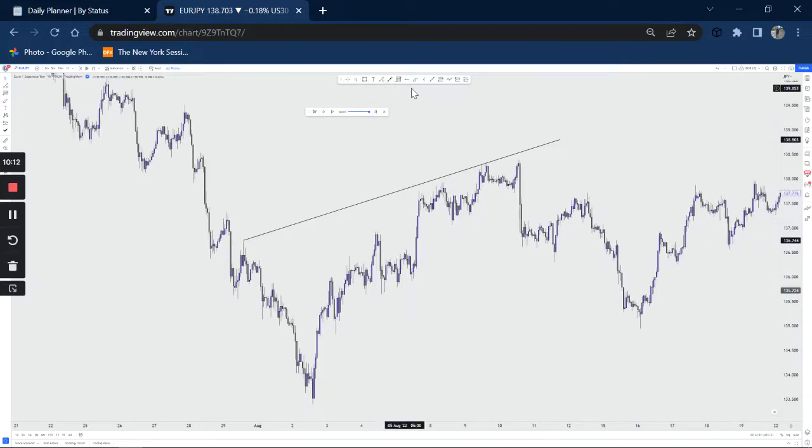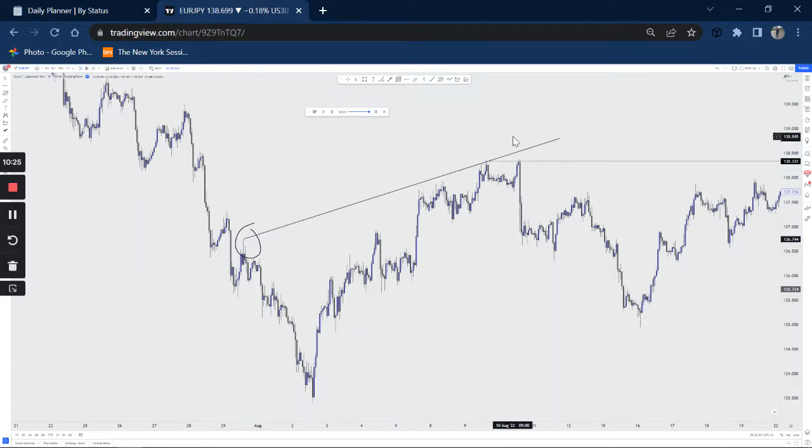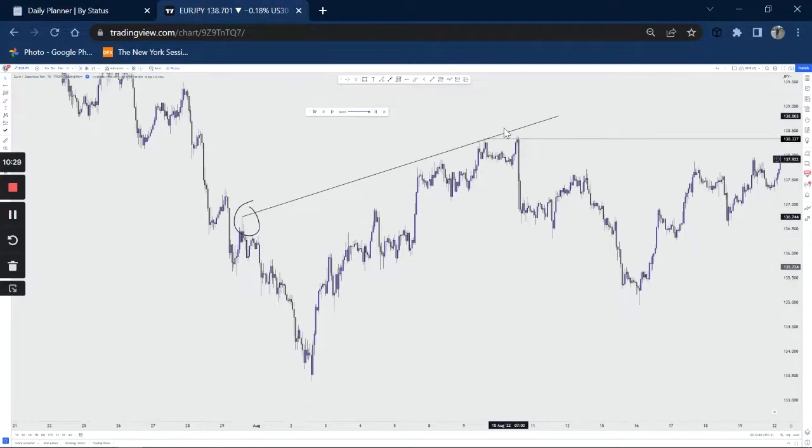So you can clearly see, guys, that in this case we do have a first touch here, and then a second touch, but we didn't come for a third touch. Instead, what did we do? We created some sort of horizontal ray or resistance here, and then we started to see price pushing to the downside. But once we have the first touch and then the second touch here, this is now a valid trend line for us to be looking for those selling opportunities.